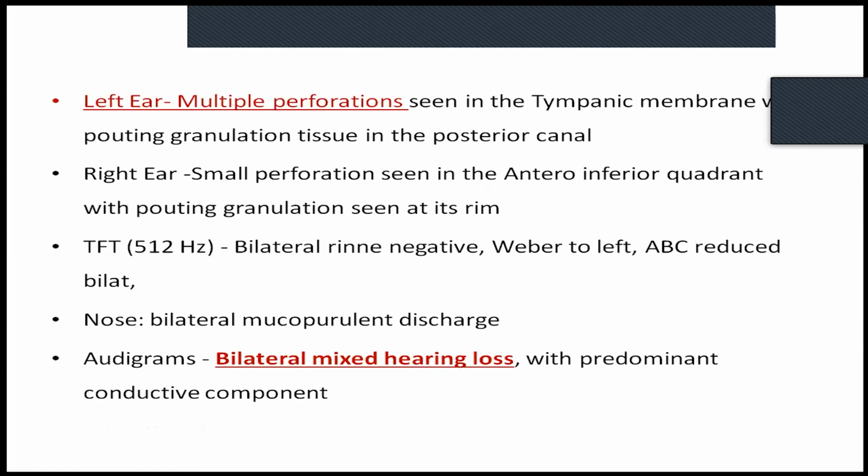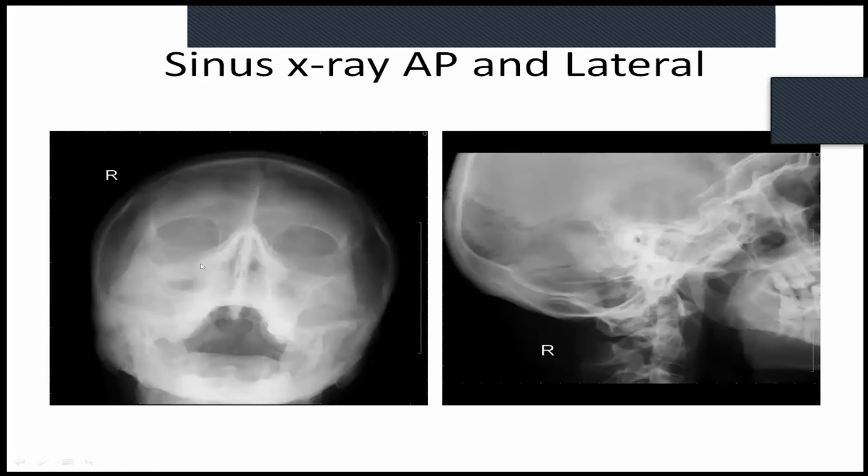On local examination, which was done by the ENT surgeon, the left ear showed multiple perforations in the tympanic membrane with pouting granulation tissue. Even the right side ear had a few granulation tissue with small perforation. Tuning fork test showed bilateral ABC reduced, and audiogram also showed bilateral mixed hearing loss. Nose examination showed mucopurulent discharge. You can see the AP X-ray of sinus in which both the maxillary sinuses are filled with fluid. The lateral X-ray showed significant haziness in the mastoid area.